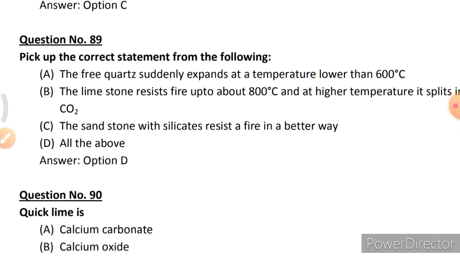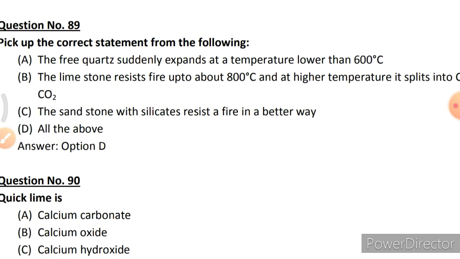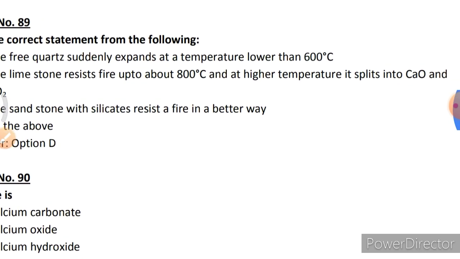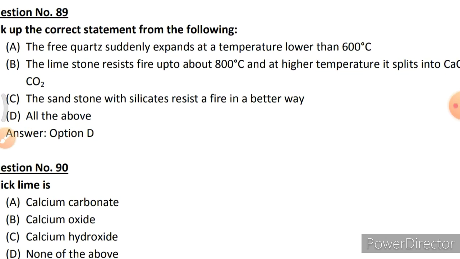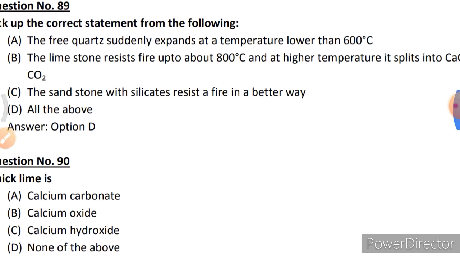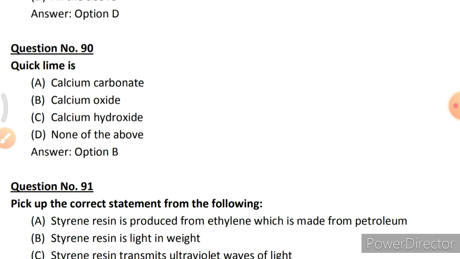Pick up the correct statement from the following. The free quartz suddenly expands at a temperature lower than 600 degrees Celsius. The limestone resists fire up to 800 degrees Celsius, and at higher temperature it splits into calcium oxide and carbon dioxide. The sandstone with silicates resist a fire in a better way. Option D, all the above. Quicklime is option B, calcium oxide.